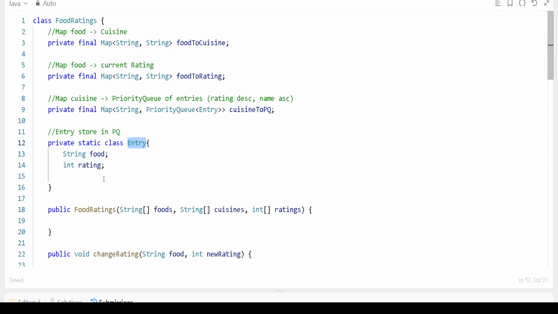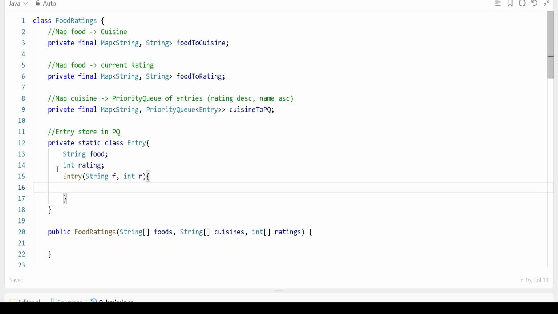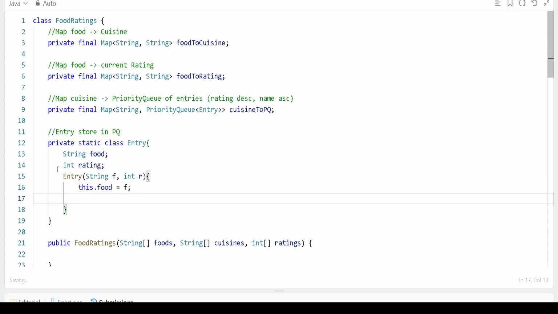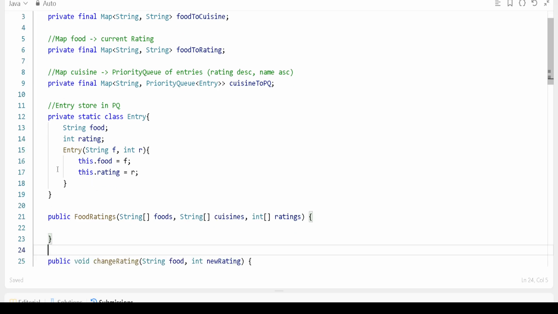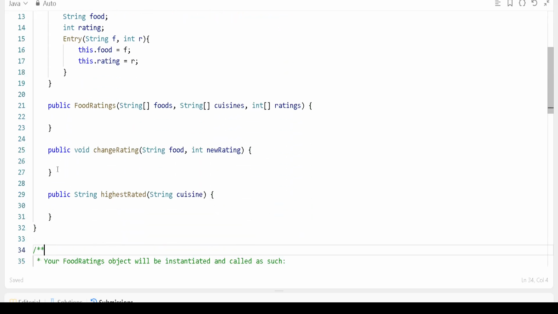and we have our entry constructor. We have to create the constructor, right? To create the constructor, we have to pass these two arguments. Let's say a String f for the food, and another int r for the rating, correct? And these two we will get and store here. this.food equal to f, and this.rating equal to r. Okay, this is what we need to do. Let's come to the FoodRatings here.